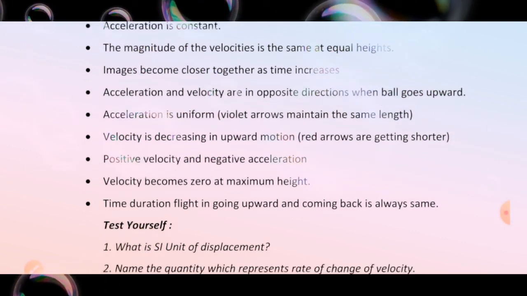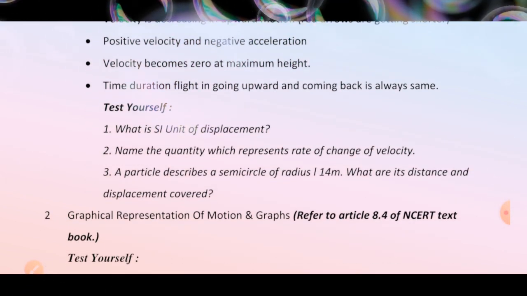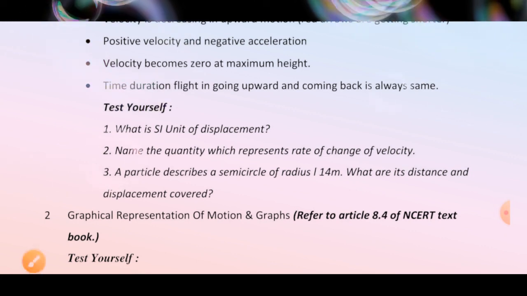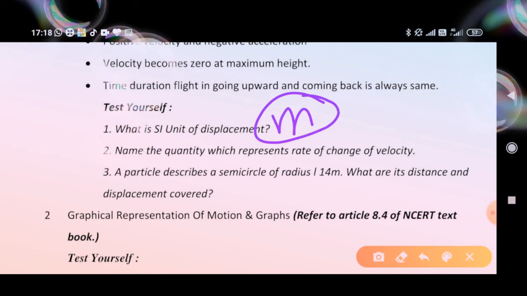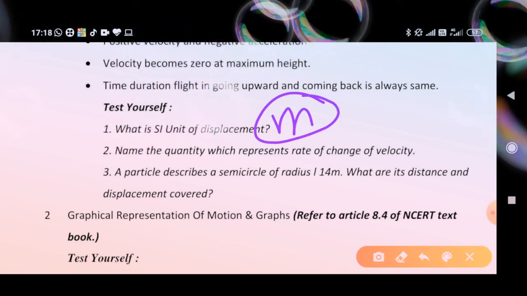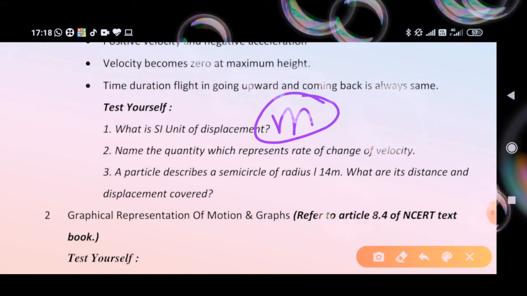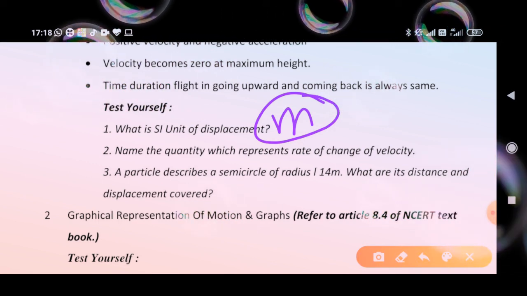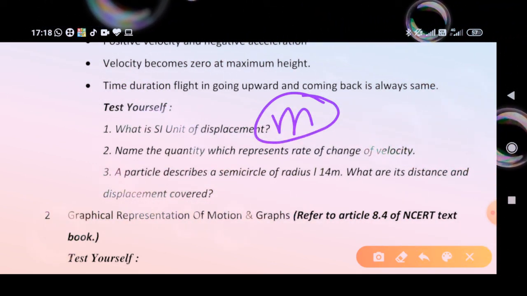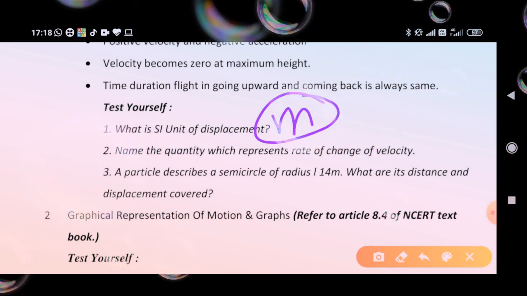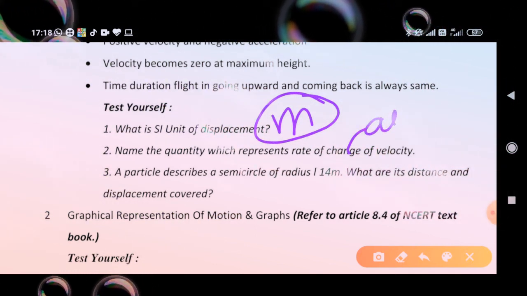Now test yourself. What is the SI unit of displacement? Answer, children. Yes, it is meter. Next, name the quantity which represents rate of change of velocity. The rate of change of velocity is known as acceleration.